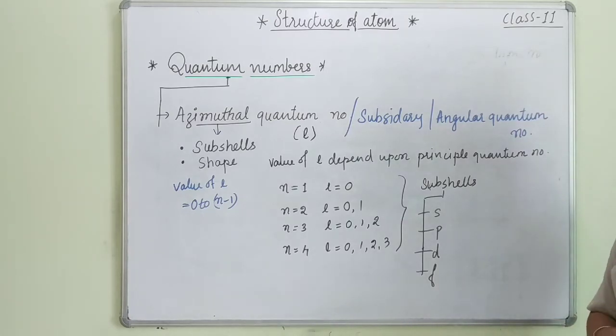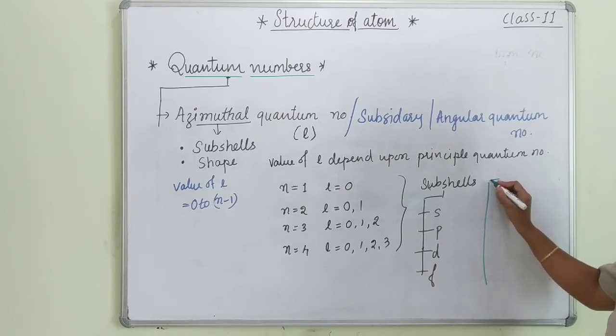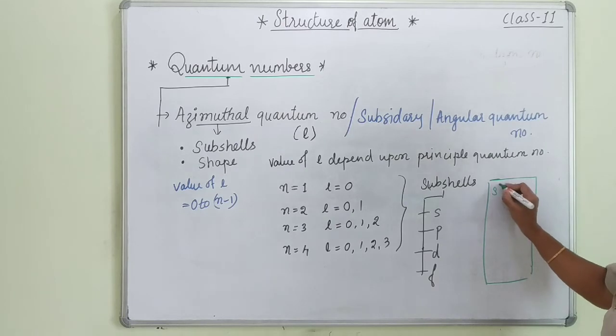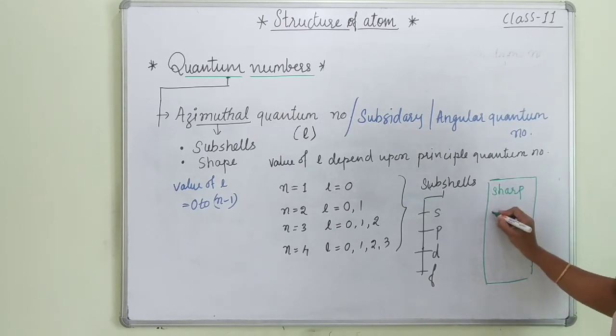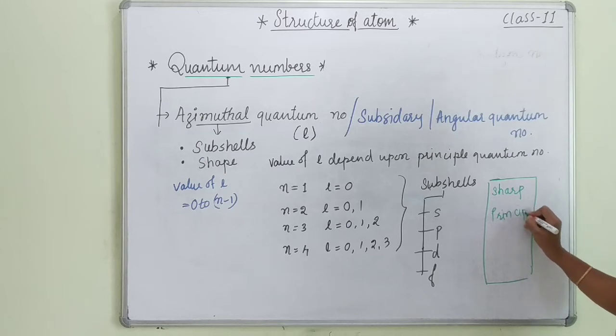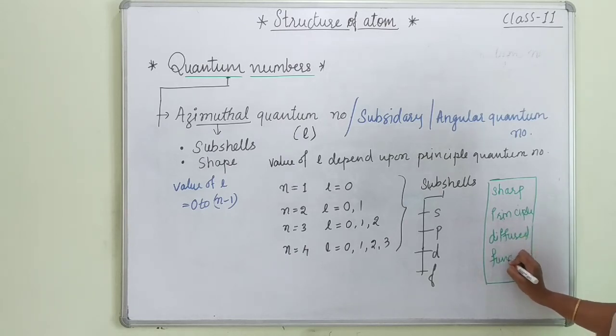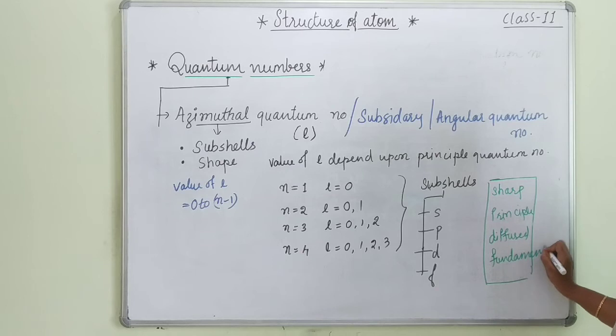Now, where has this word been derived from? They have taken it from these four words. S stands for sharp, P stands for principal, D stands for diffused and F stands for fundamental.